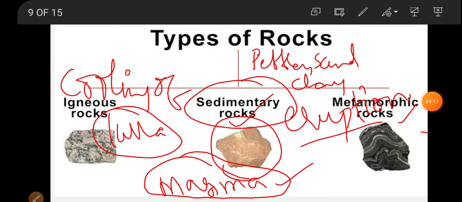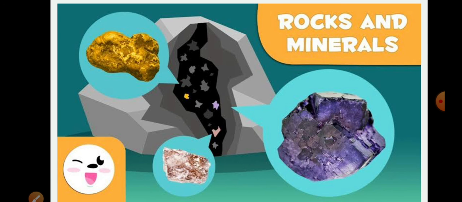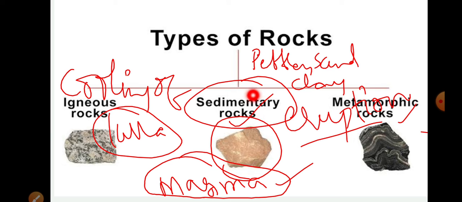Okay children, in today's class, we came to know that sand or soil is made with rocks, and rocks are made with minerals, which are non-living things formed by nature and helpful to us in our day-to-day life. Based on their formation method, rocks are mainly categorized into three types: igneous rocks, sedimentary rocks, and metamorphic rocks.